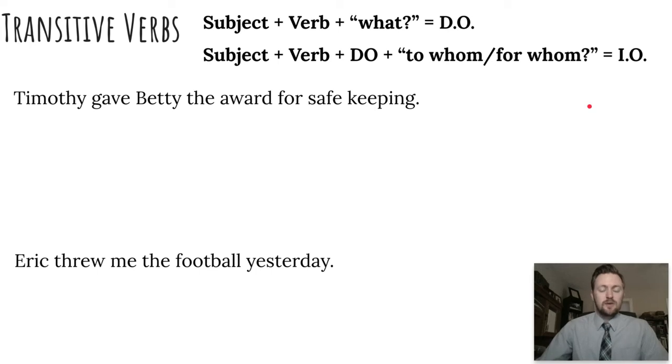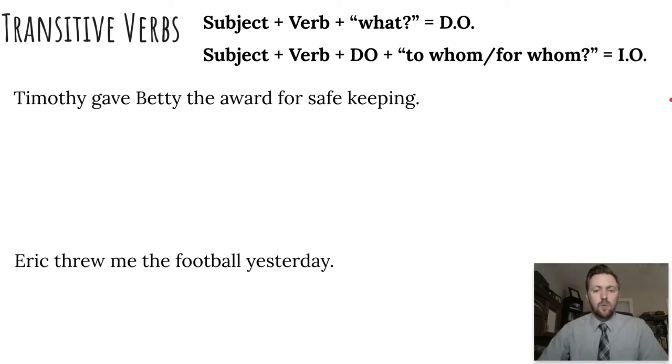So we have formulas. It's like plugging into a mathematical formula. For the direct object, we say to the subject and verb, we ask the question, what? And then if we find a direct object, we look at our subject and verb and direct object, and we ask the question, to whom or for whom? And that's going to give us the indirect object. So here's what that looks like.